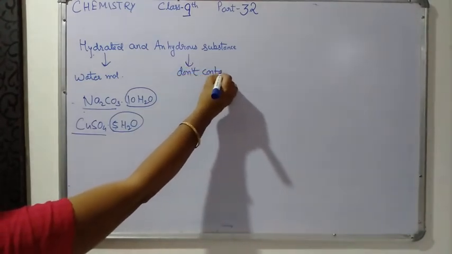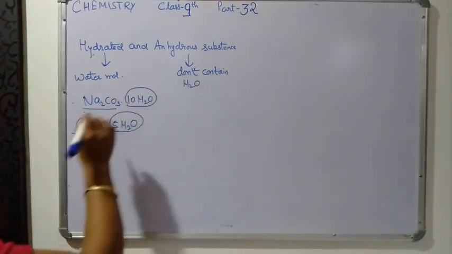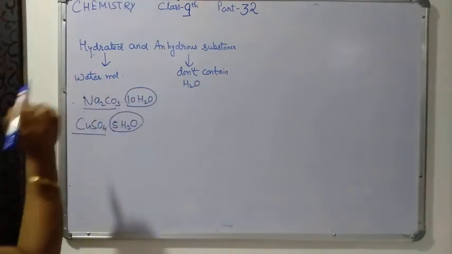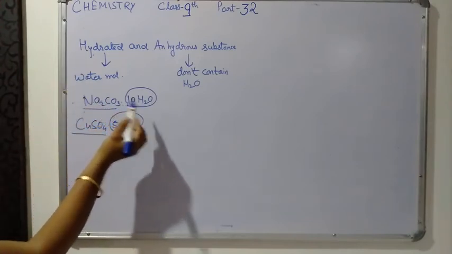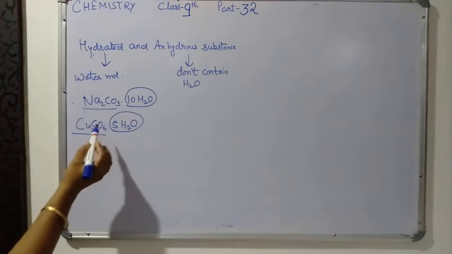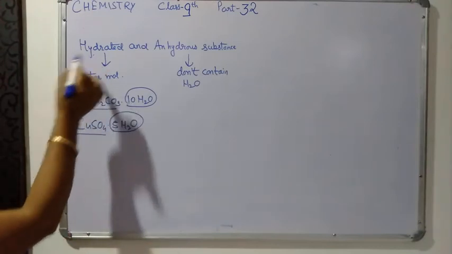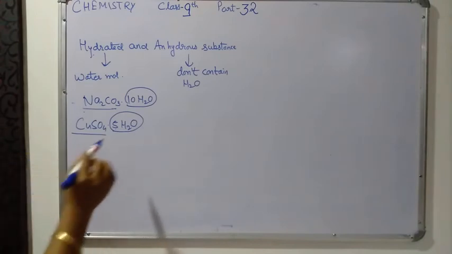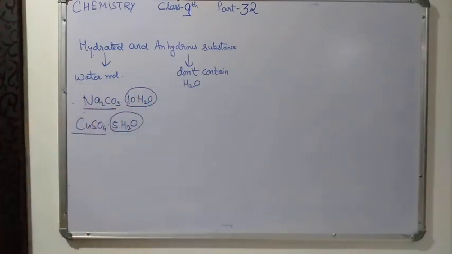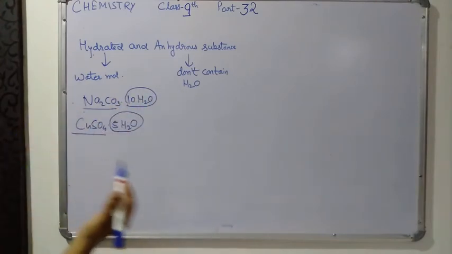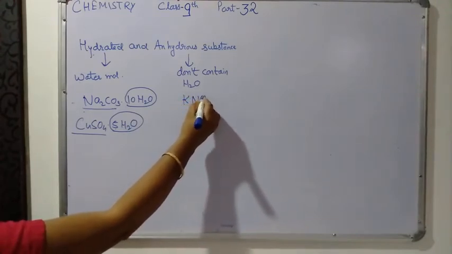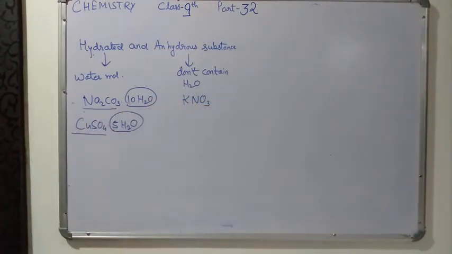Sodium carbonate decahydrate and copper sulfate pentahydrate are examples of hydrated substances. And the substances which do not contain any water along with the salt are anhydrous substances, for example potassium nitrate.